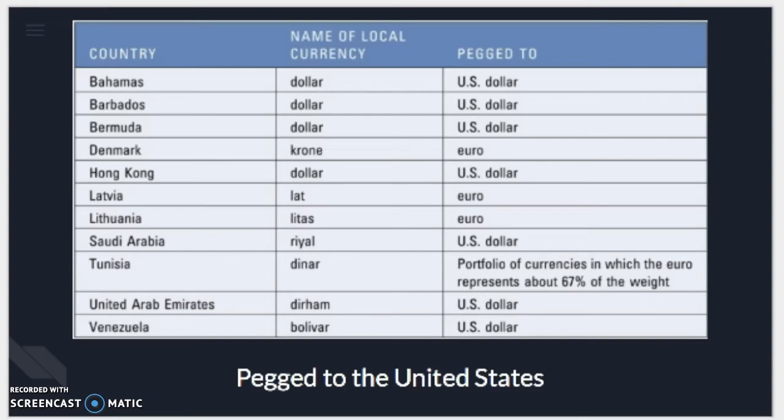A dollar peg is when a country maintains its currency's value at a fixed exchange rate to the US dollar. The country's central bank controls the value of its currency so that it rises and falls along with the dollar. In this graph, we're able to see how many countries are actually pegged to the US in terms of currency. The Bahamas, Barbados, Bermuda, Hong Kong, Saudi Arabia, the UAE, and Venezuela are all pegged to the US dollar.